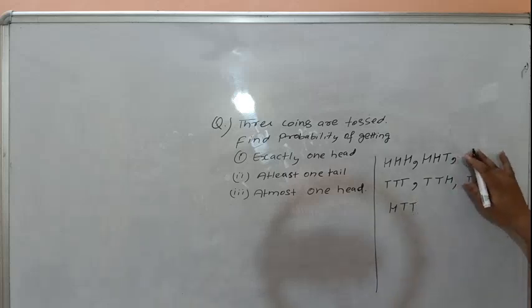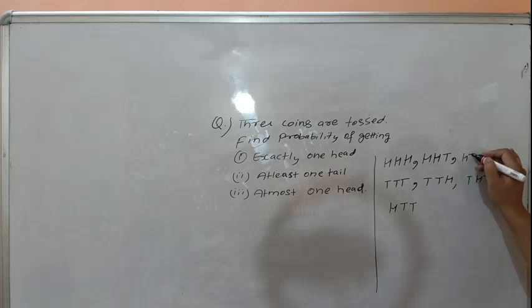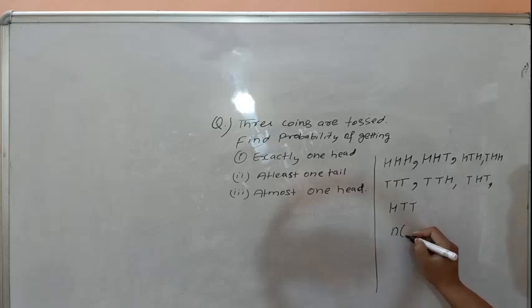Here the tail is shifted to the middle position. That means head, tail, head, and the last one is tail, head, head. Total 8 outcomes. Total number of outcomes is 8. In a single trial, the number of outcomes will not change. This is fixed.